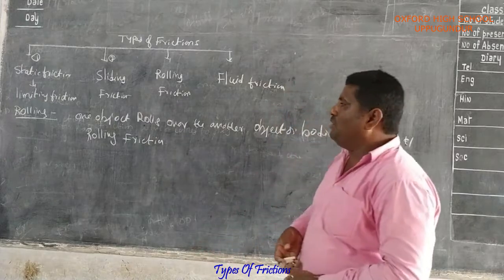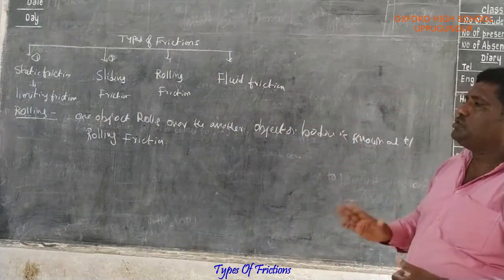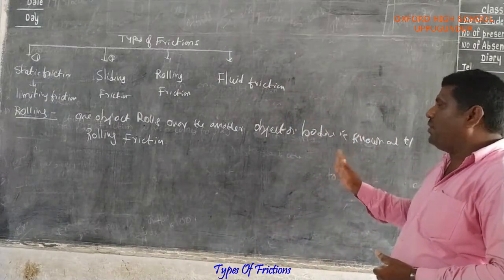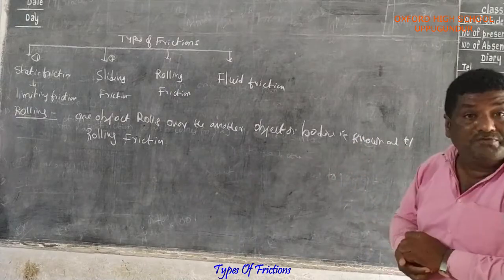What is the definition of rolling friction? One object rolls over another object or body is known as rolling friction.